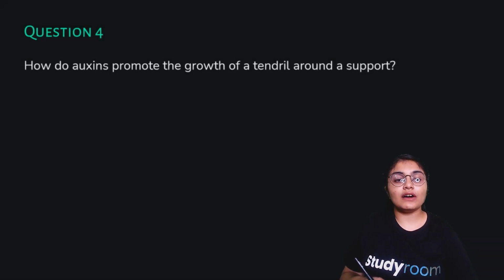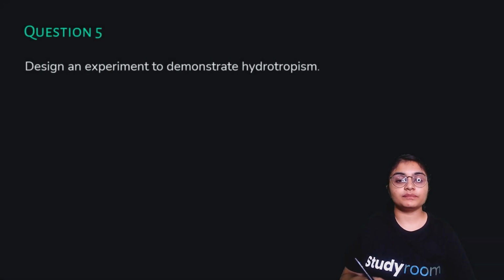Next up, this question: how do auxins promote the growth of a tendril around a support? When the tip of a tendril touches its support, then the auxins present in its tip move to that side of the tip which is away from the support. So auxins promote growth, as you all know. Due to more auxins in it, the side of the tendril away from the support grows faster and becomes longer than the side which is in contact with the support, and makes the tendril twirl or bend around the support. So this is how the action of auxin is responsible for the growth of a tendril around the support.